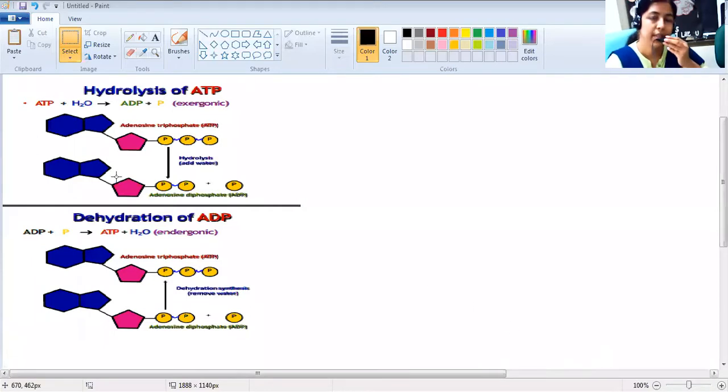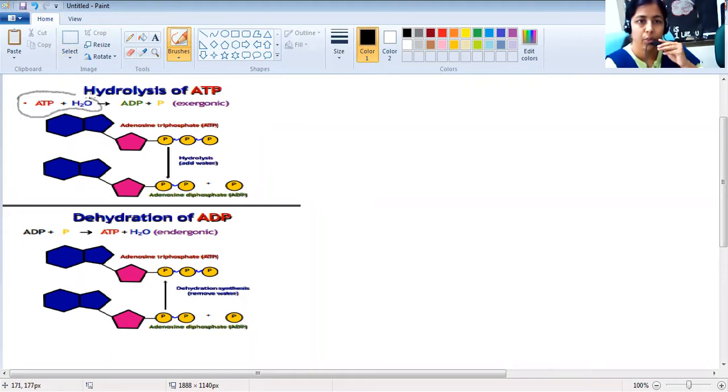Here you can see the hydrolysis of the ATP. The ATP molecule is combining with the water molecule.